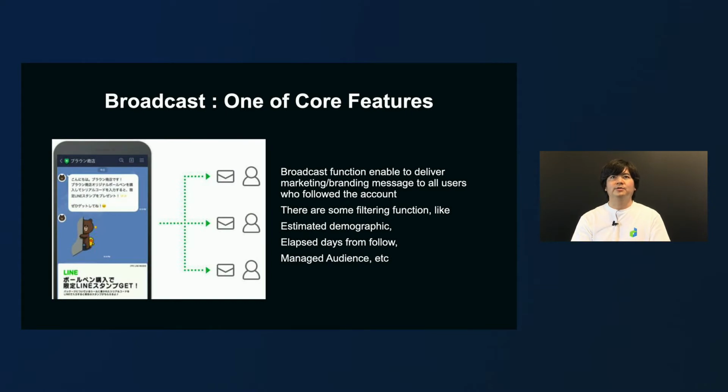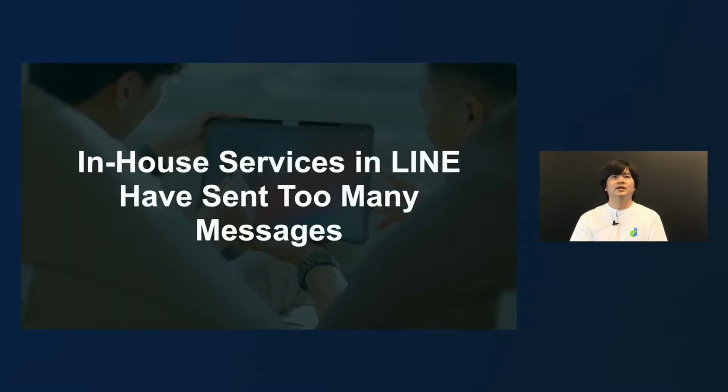With those various features, OA assists businesses in any phase of communication, ranging from user acquisition, engagement enhancement, and retention. In particular, broadcast is one of the OA's core features and widely used by our customers for advertising, branding, and any other purposes. This feature allows businesses to send a message to all account followers or only a target audience filtered by estimated demographic, or the elapsed days from adding the official account, or other conditions. Line continues to add new filtering logics upon business demand.